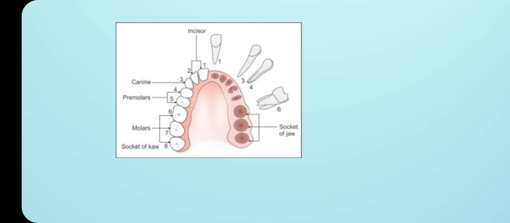But they say that there will be 32, but the third molar is going to become a rudimentary tooth. It is going to become vestigial. We say that if any organ or structure we don't use, it becomes useless, rudimentary, a vestigial organ.